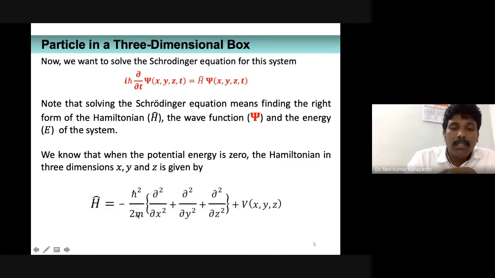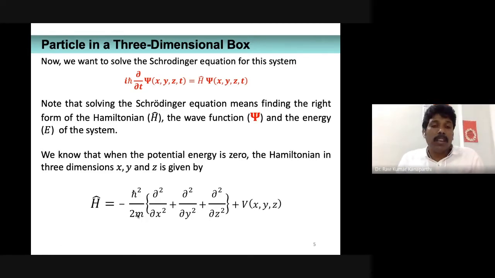It's like in the case of a particle confined to a one-dimensional box, the kinetic energy operator is going to be minus h cross square upon 2m del square upon del x square plus V of x. That's the Hamiltonian. But in this case, since the particle is moving in the other two directions as well, their kinetic energy operator must be incorporated into the Hamiltonian. That's the only difference. Okay, so it's like the first term what you see here.